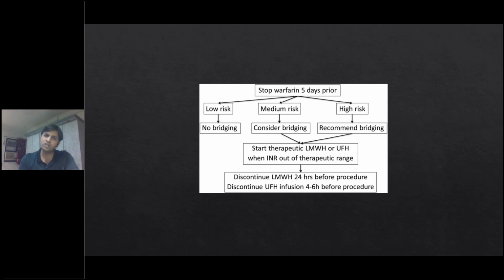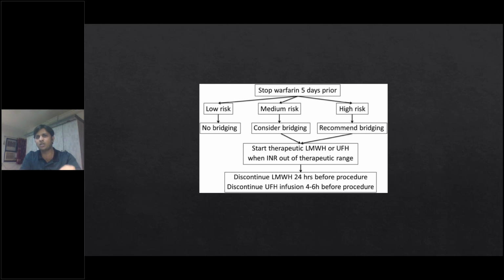The most common anticoagulant which most patients are on is warfarin. Normally, if the patient is at low risk, having superficial surgery or surgery with less risk of bleeding, we need not bridge these patients. We can just stop the warfarin and continue. If the indication for starting warfarin was something like an old history of DVT, which was a few months or years back, then maybe you can stop it for 5 days and there is no need for any bridging.